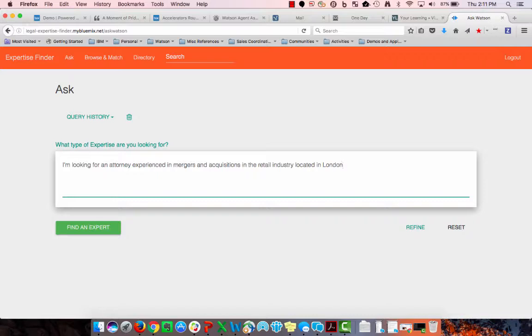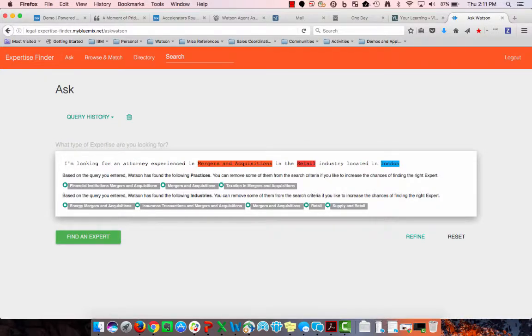And what I'm going to do here before searching for the actual expert is I'm going to refine this. And we can see that Watson is understanding the natural language input that we've got. It understands that mergers and acquisitions is a practice, that retail is an industry and London is a region. And based upon the query that we've entered, Watson has found the following practices and so on and so forth, and we have the opportunity to remove some of these if they're not applicable.